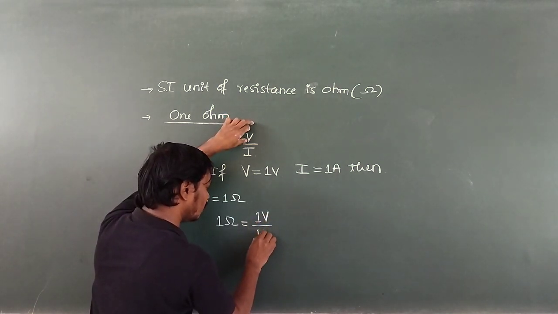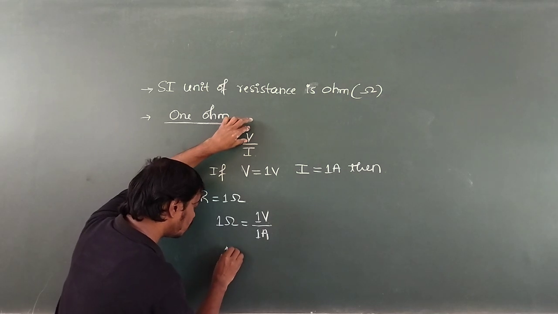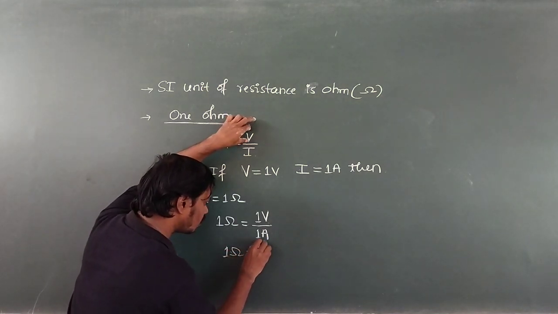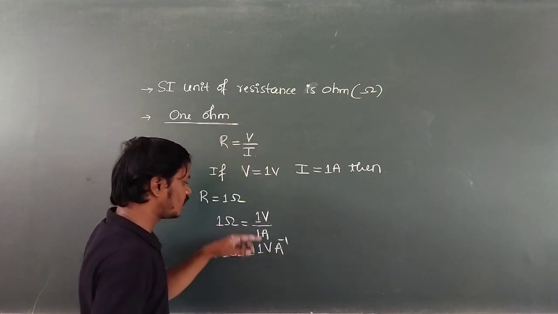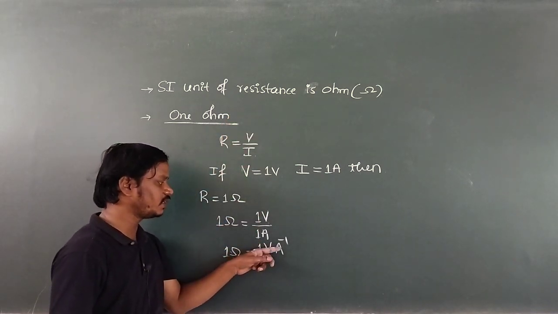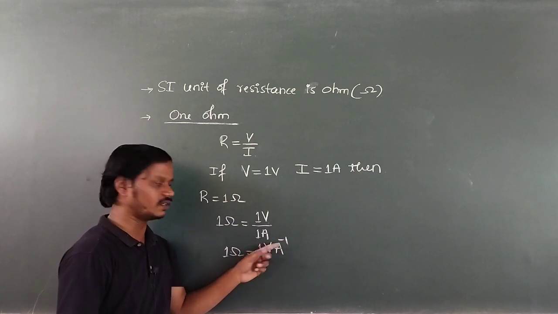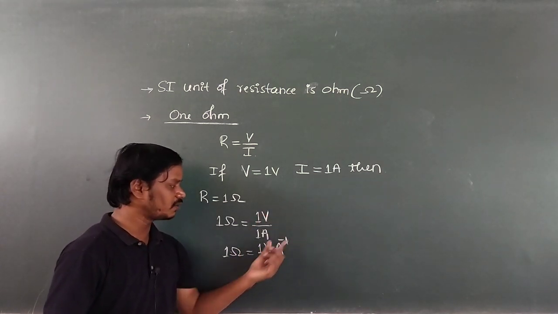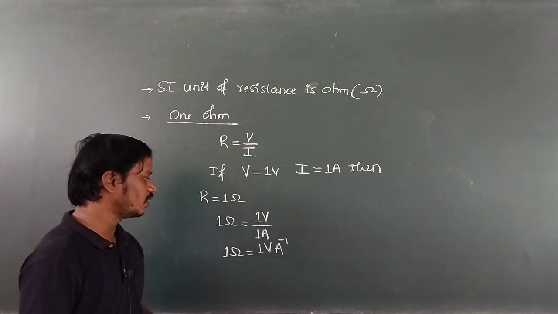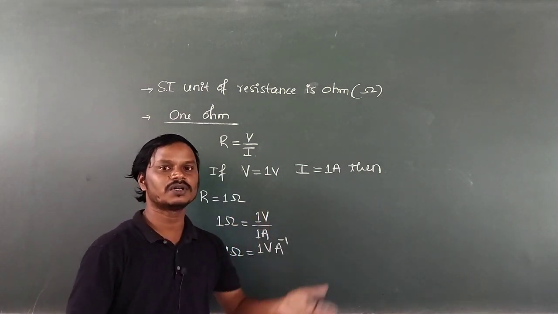That is 1 ampere. So now 1 ohm is equal to 1 volt per ampere. Let us take A to the numerator, that becomes A to the power of minus 1. What was in the denominator, if we take it to the numerator, A to the power of minus 1 it becomes. That means when is the resistance 1 ohm.